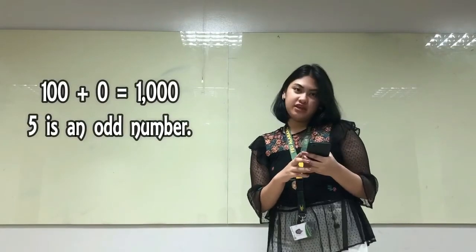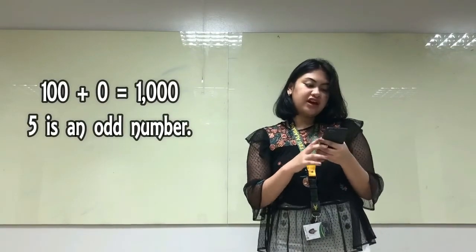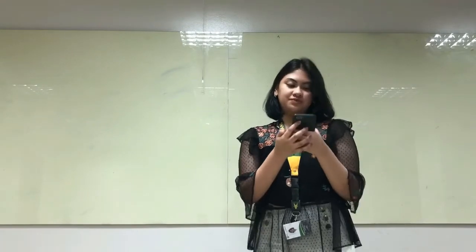100 plus 0 equals 1000, or 5 is an odd number. Let 100 plus 0 equals 1000 be proposition Q, and 5 is an odd number be proposition P. So we know that proposition Q is false because 100 plus 0 is 100 and not 1000. And we know that 5 is an odd number is true, which is proposition P, because 5 is an odd number.